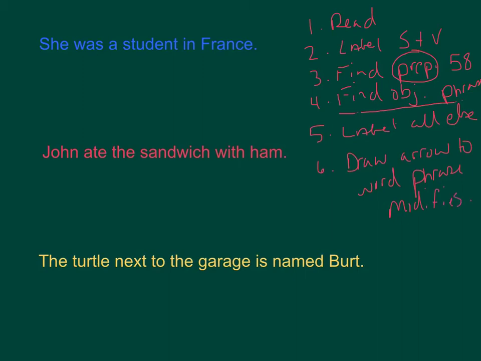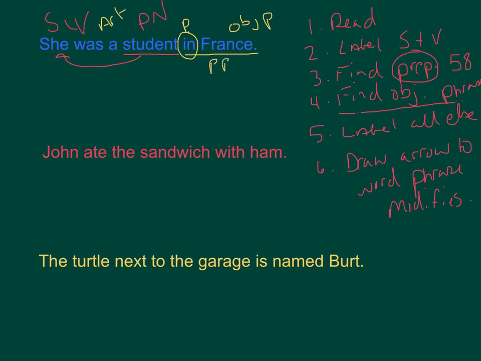So let's look at the first one. She was a student in France. Okay, so obviously she is my subject, was is my verb. What was she, a student? Student is referring back to her, so that is a predicate nominative, because this is a linking verb. And then this is my article. Now, in is my preposition. In France. Where's that? France. That's my object of the preposition, OP. This is my prepositional phrase.